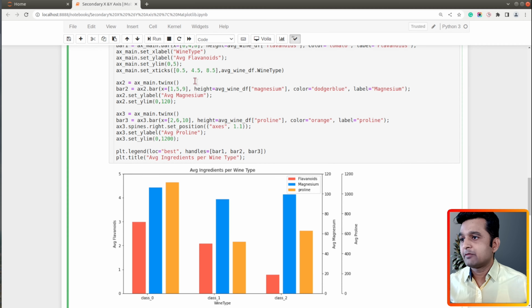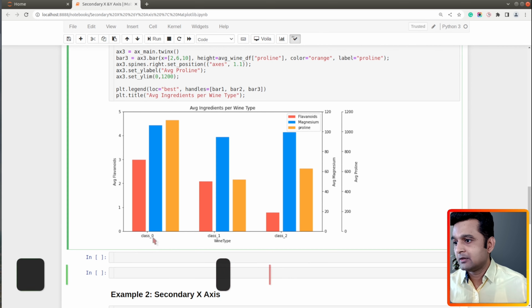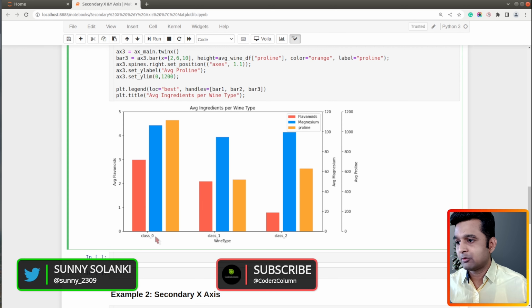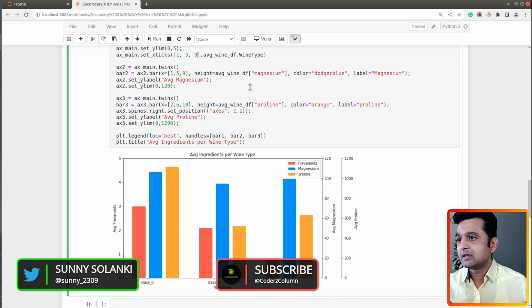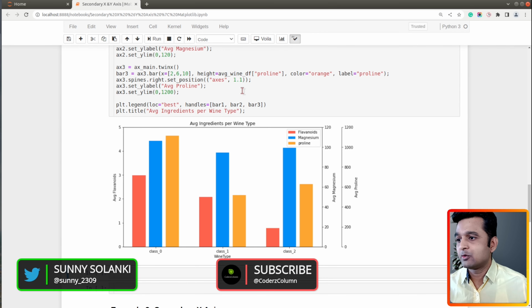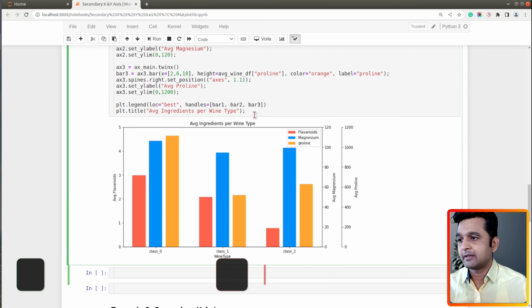And let me modify the location of ticks as well for the x-axis. So I will set it to 1, 5, and 9. Currently they are over here. I want to move them over here below the blue bars. So let me do that. All right, so there you go. Here we have our final chart ready.